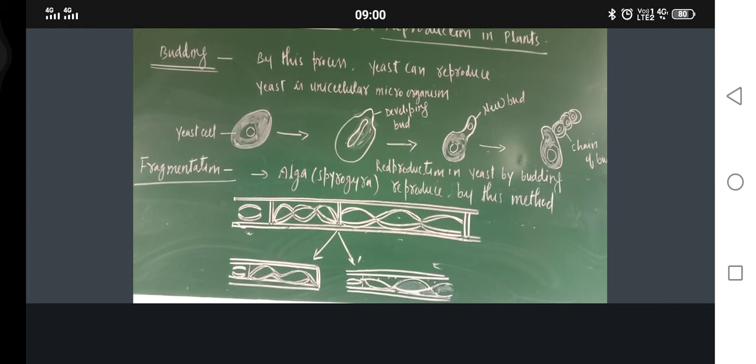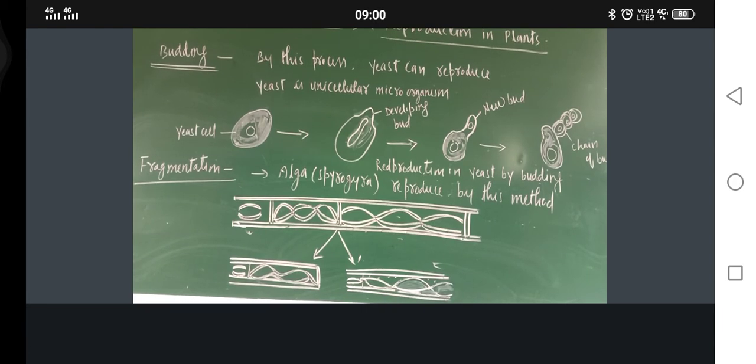Within 2-3 days, just see, entire ponds or places where water is stagnated will be covered. This is also one of the methods of asexual reproduction. Now one more method is there, that is spore formation.